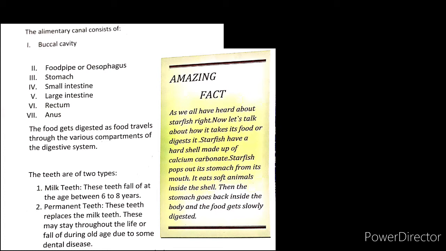The teeth are of two types. The milk teeth. These teeth fall off at the age between 6 to 8 years. Permanent teeth. These teeth replace the milk teeth. These may stay throughout life or fall off during old age or because of some dental disease.